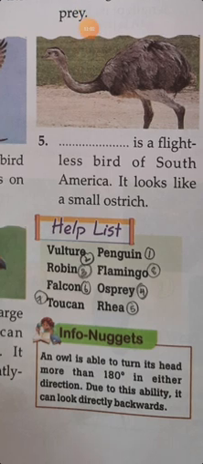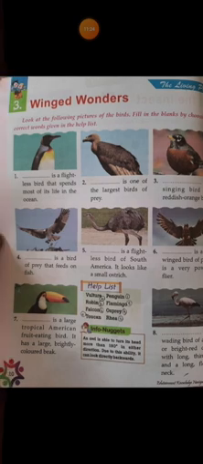And there is a note also given: an owl is able to turn its head more than 180 degrees in either direction. Due to its ability, it can look directly backward. What is the speciality of an owl? It can turn its head 180 degrees. You know what 180 degrees is? That means it can even see the back side. I hope it is clear for you.